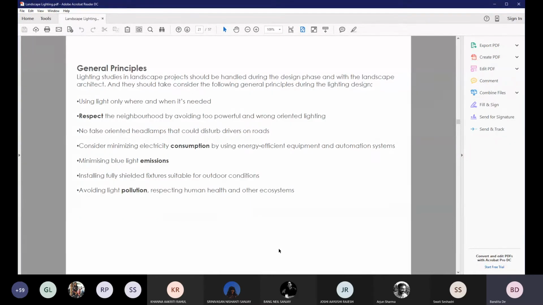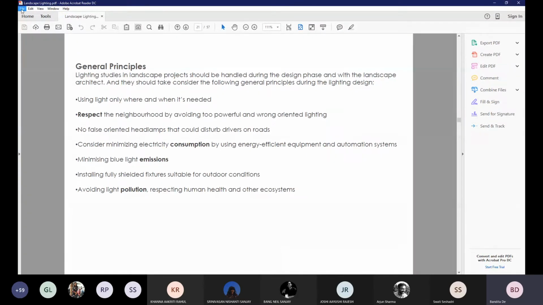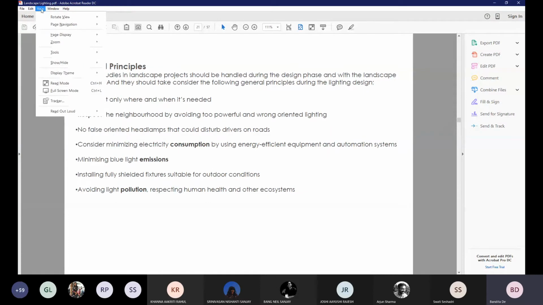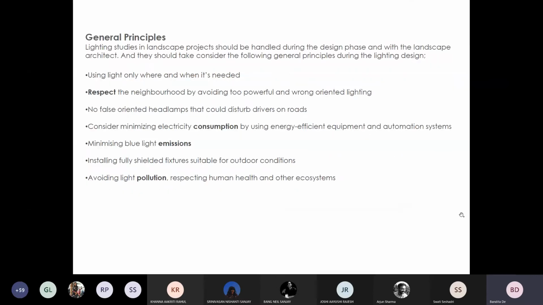Now, the general principle that one needs to take into consideration when you are developing your landscape concept is that one needs to use light only where it's needed.